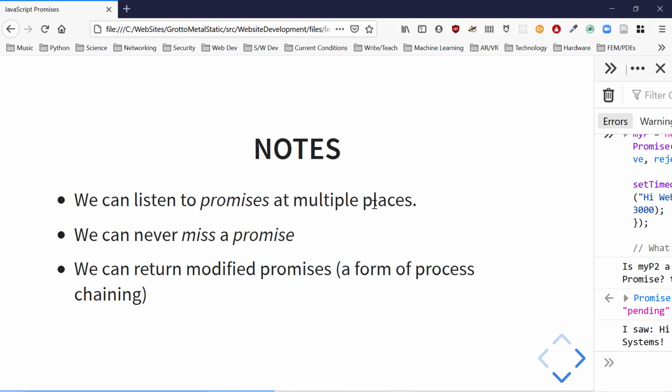So, what have we learned so far? We can listen to promises at multiple places. We can never miss a promise. We can return stuff from the then clause of a promise, and that becomes a new promise.